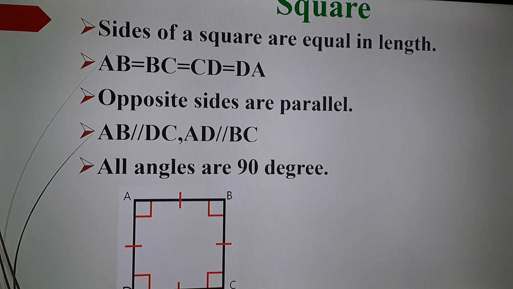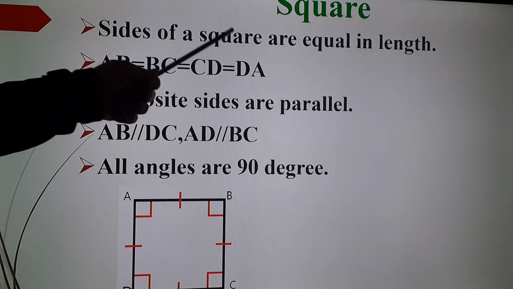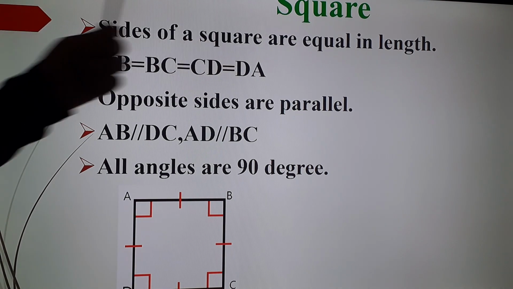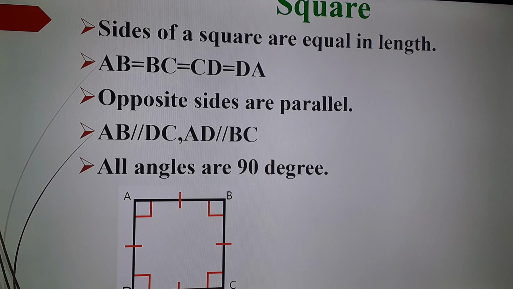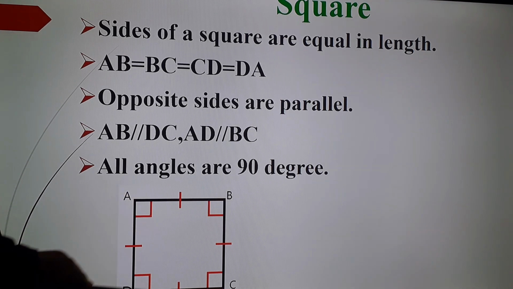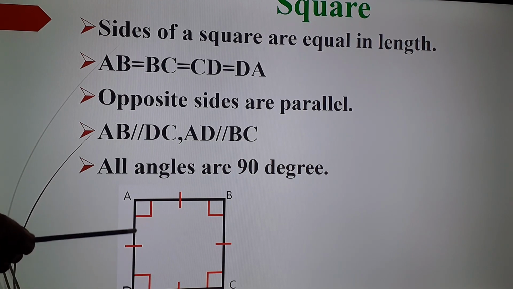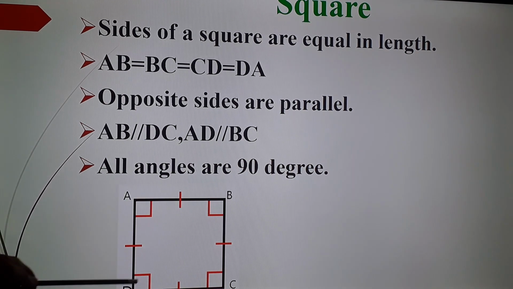So square. You all are familiar with the shape square. So what are the properties of square? Sides of a square are equal in length. That means all sides are of same length. This is a figure of a square. A, B, C, D.